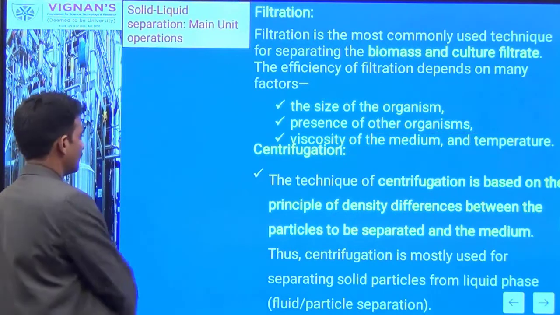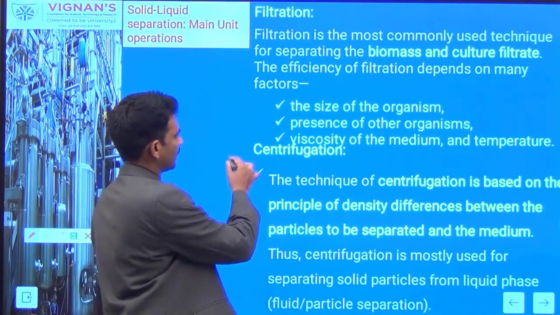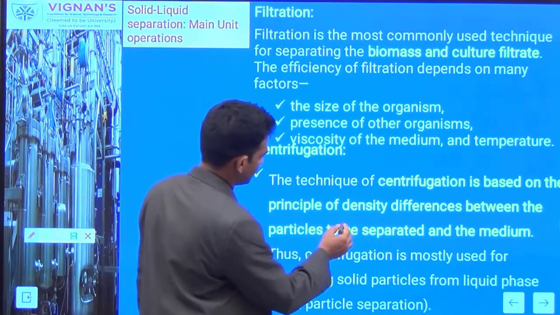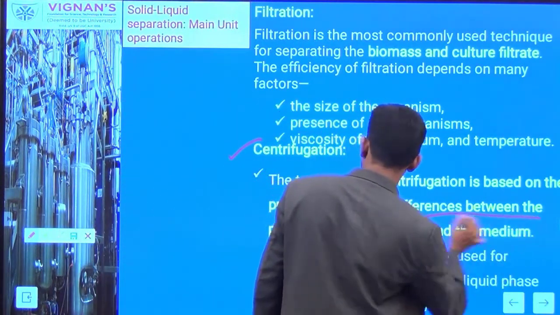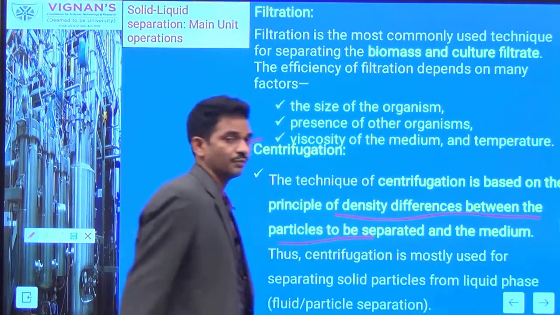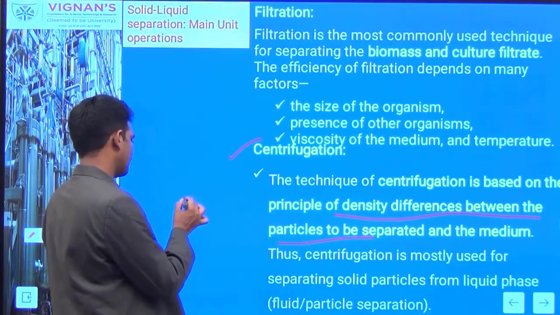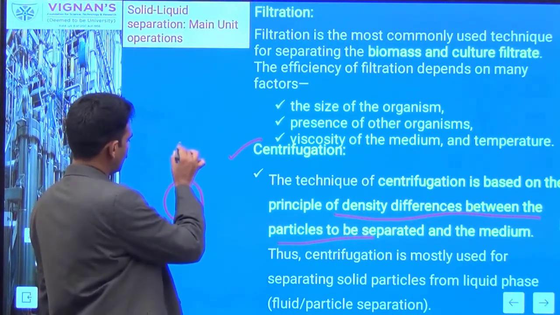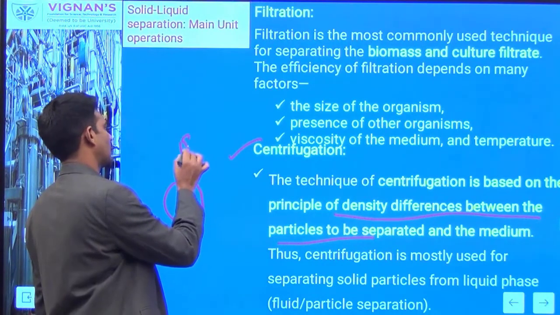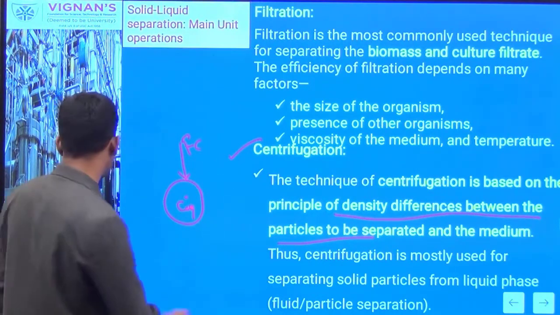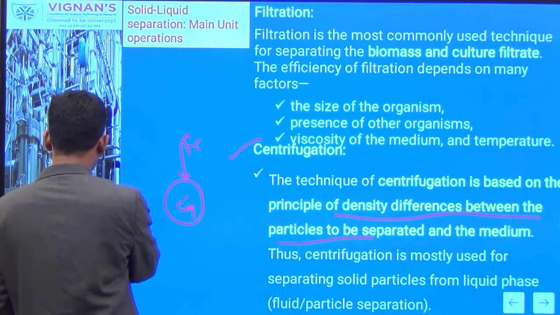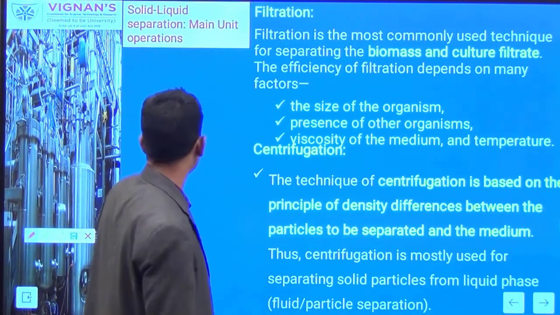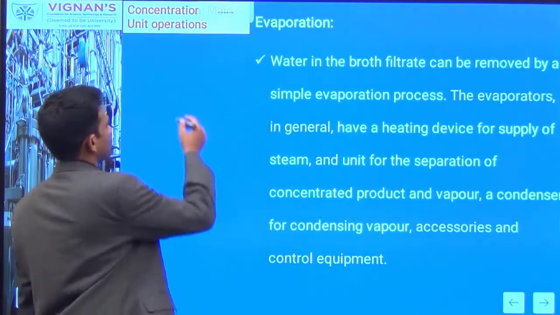And the second unit operation preferred for solid-liquid separation is the centrifugation process. Here the separation is based on the density difference between the particles to be separated and the medium. Now you can see the cell particle. The force acting on the cell during centrifugation is centrifugal force. So it can be used for separation of solid particulate matter and clear liquid, the supernatant. And you can go for the concentration stage.